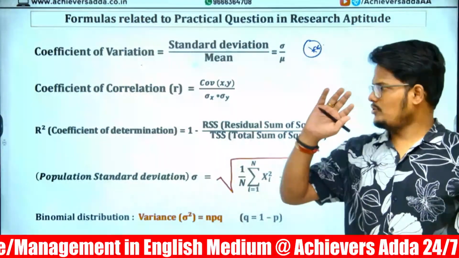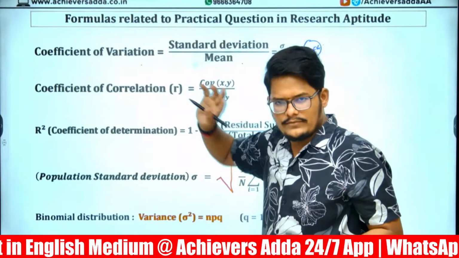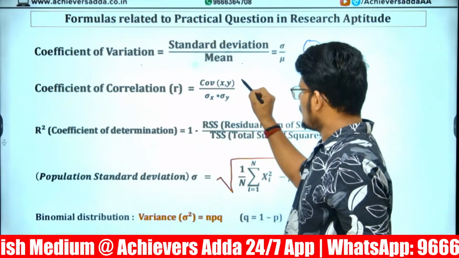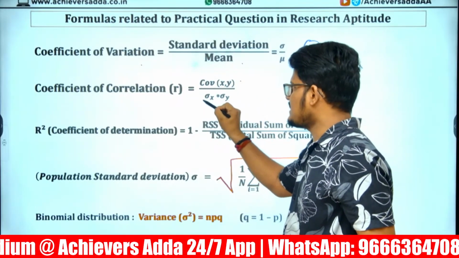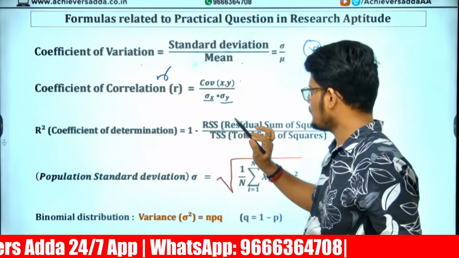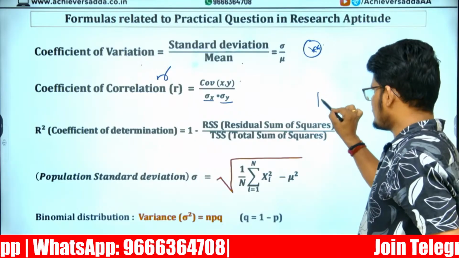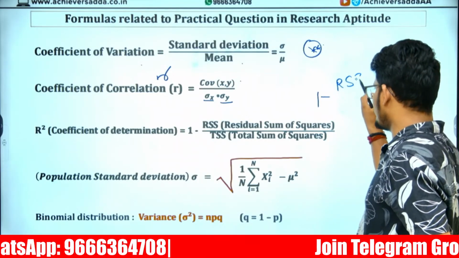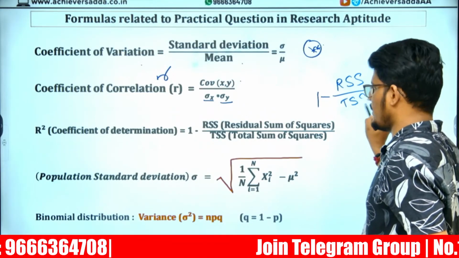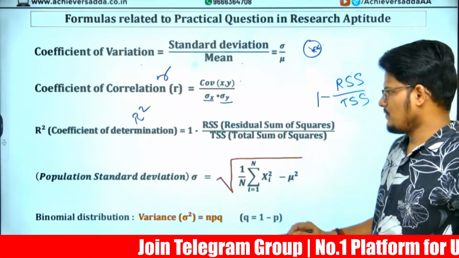Now I will try to provide you the formulas. Standard deviation divided by the mean will give you the coefficient of variation. Covariance of x, y divided by standard deviation x into standard deviation y is the coefficient of correlation. 1 minus residual sum of squares divided by total sum of squares can be the coefficient of determination.